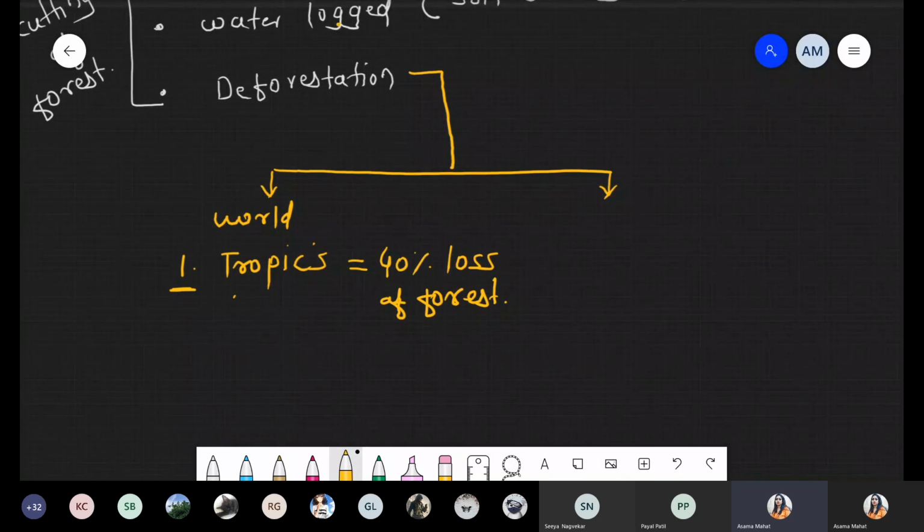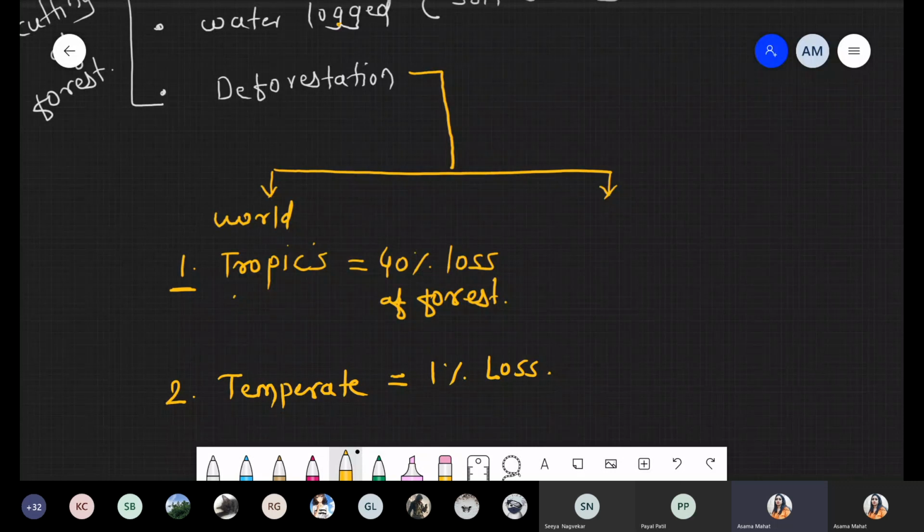Just remember, 40% is a very big value. Another condition: there is also a loss in the temperate zone. In the temperate zone, because of deforestation, there is 1% loss of forest. So the major loss is in the tropic zone, 40%, and only 1% loss in the temperate zone. So that is with respect to the world. Now we are talking about India. What is the situation in India?